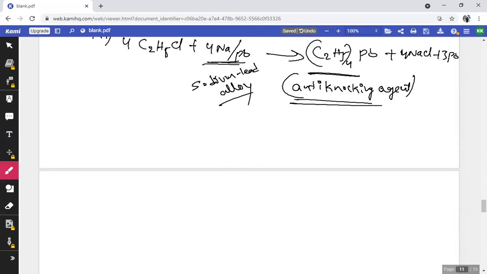And the next chemical property here is the fifth chemical property, Friedel-Crafts reaction.